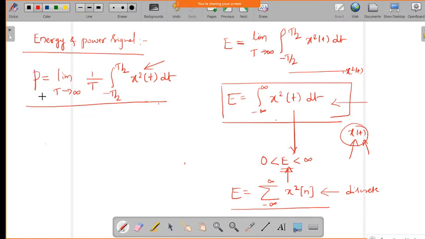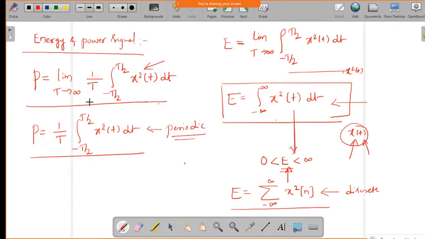Now if the signal is periodic, then we can evaluate the power over just one period of the signal, that is 1 over t times the integral from minus t by 2 to plus t by 2 of x square of t dt. If the signal is not periodic, extending from minus infinity to plus infinity, we can find the power over that whole range, and if it is periodic we can find the power by using one period cycle. So this is for the periodic signal.